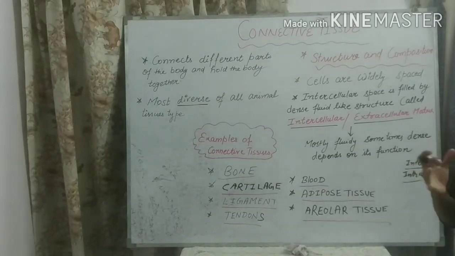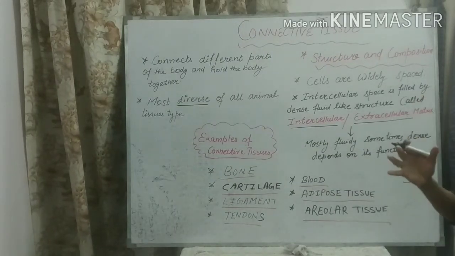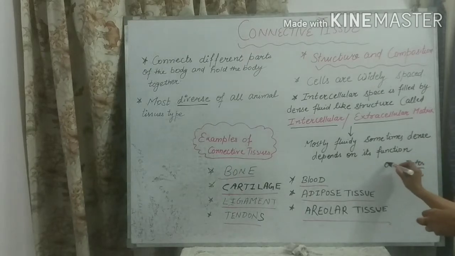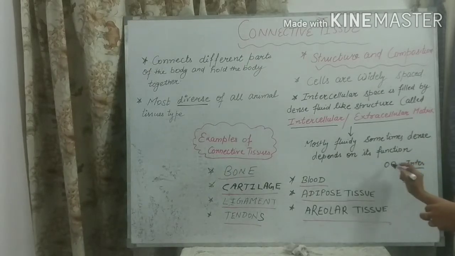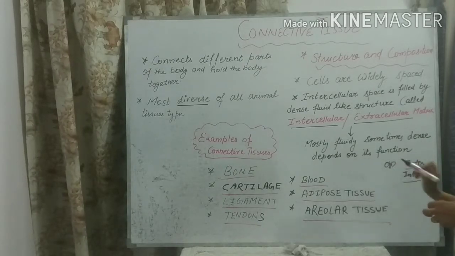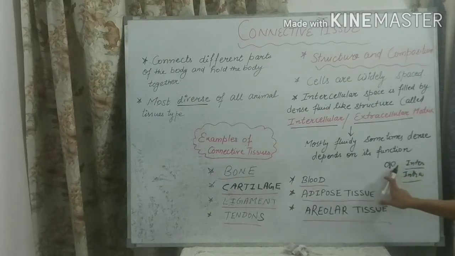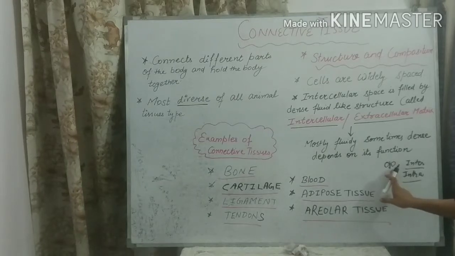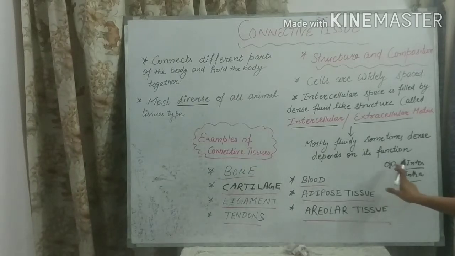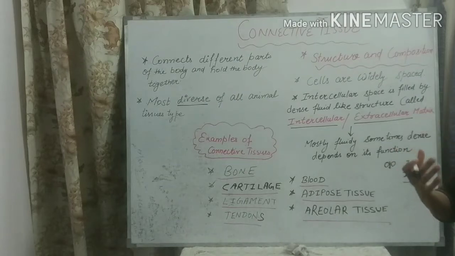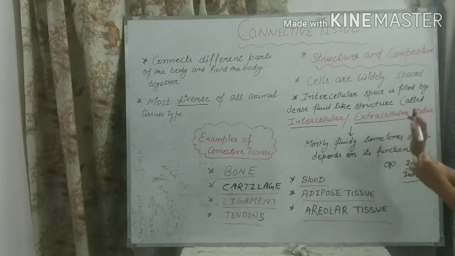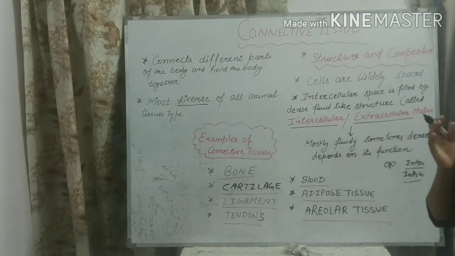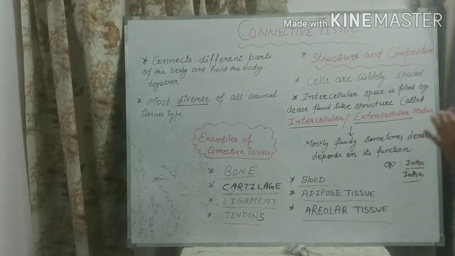Inter means in between. When we talk about different cells and the space in between the cells, it is known as intercellular or extracellular. Extracellular is a similar word to intercellular. Extra means outside the cell. So intercellular or extracellular, both terms are similar. The term means in between the cells.